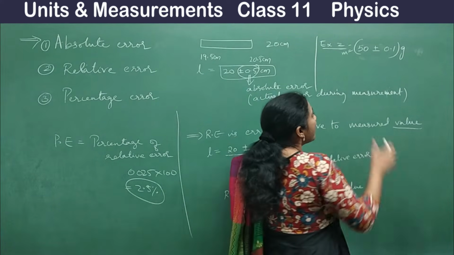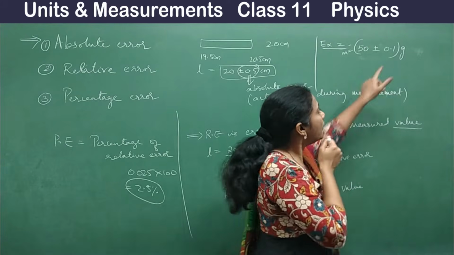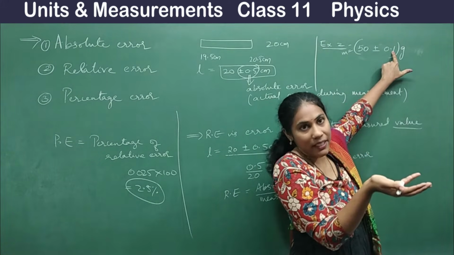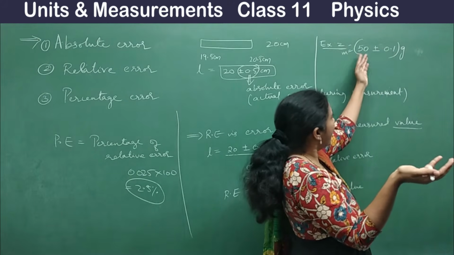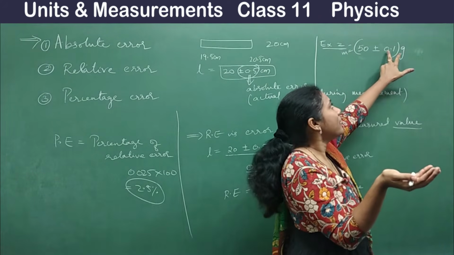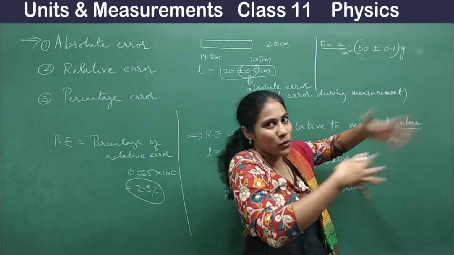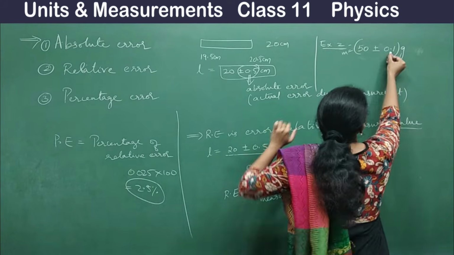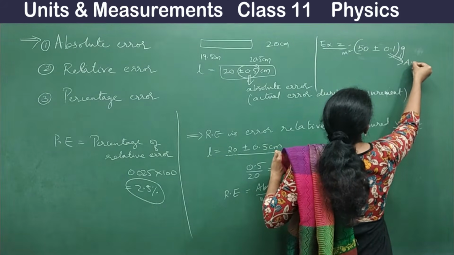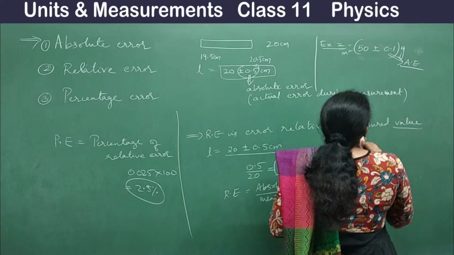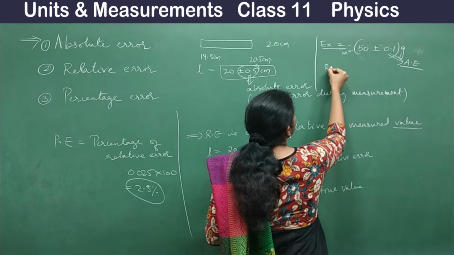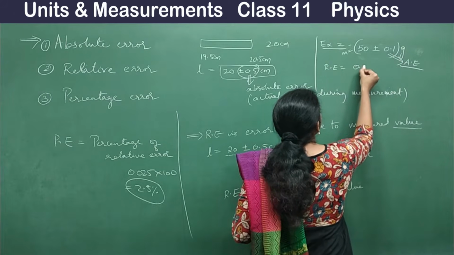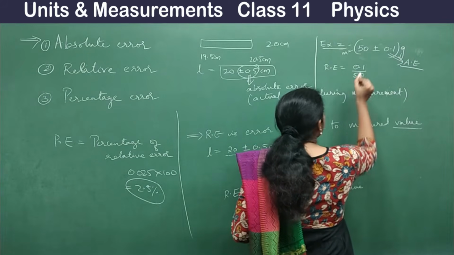Fine. Now, can you tell me what do I call this error? This is the actual error I got during the measurement. You can add 0.1 to this, or you can subtract 0.1 from this, to get the actual mass. So this error, we will call it absolute error. Now can you calculate relative error here? You just have to do 0.1 divided by 50.